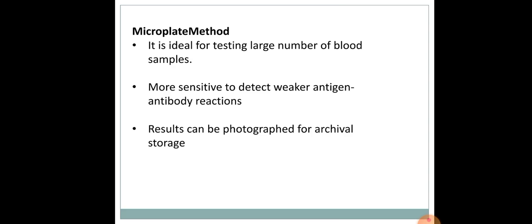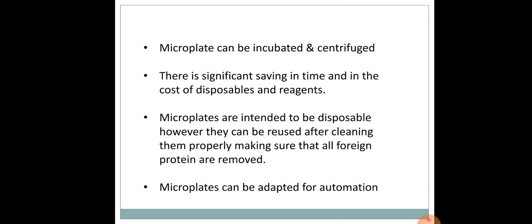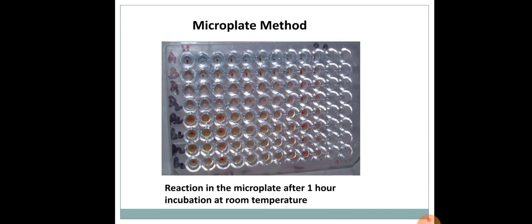Coming to the microplate method. It is ideal for testing a large number of blood samples. It is more sensitive and can detect weaker antigen antibody reactions also. Results can be photographed for archival storage. Microplates can be incubated and centrifuged. There is no significant saving in time and in cost of disposables and reagents. Here we can see the reaction in the microplate after 1 hour incubation at room temperature.